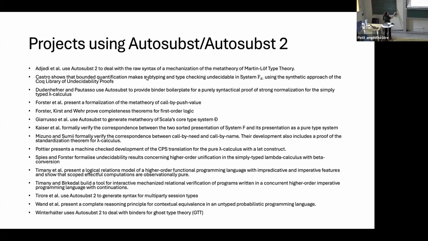For example, this paper here, also with Mevin, hi Mevin, uses Autosubst to have some syntax optimization for the metatheory of Martin-Löf type theory, but then it also needs an additional definition of well-typed weakenings, which can just be added because you can inspect the file and it's not generated by the syntax. So I would see this as an advantage of having this explicit Coq file, which you can change and add on to if there are missing features, even without having to understand how Autosubst does it behind the scenes.